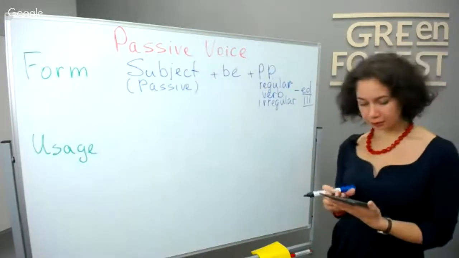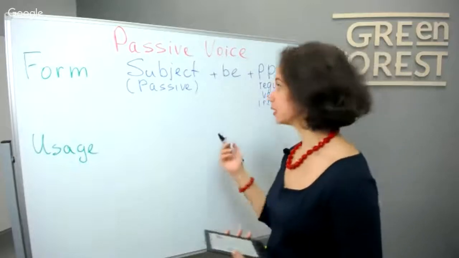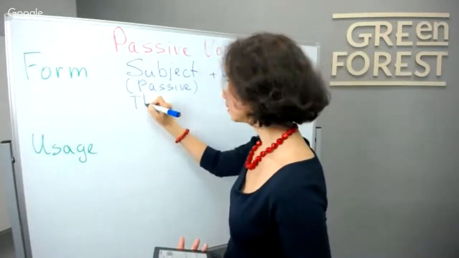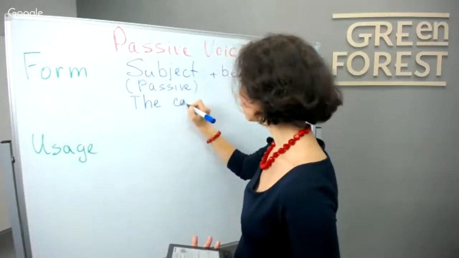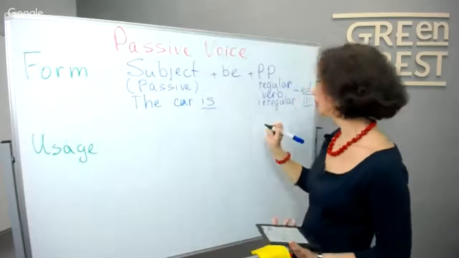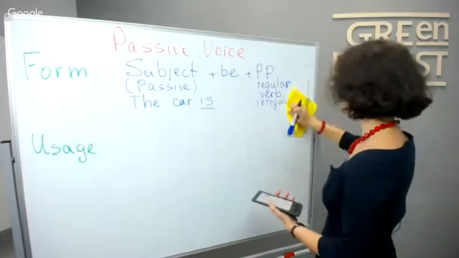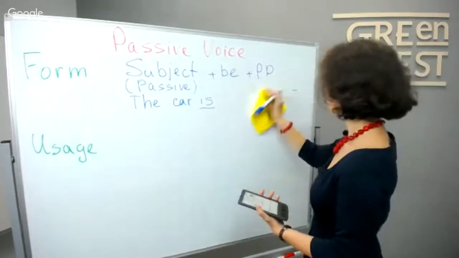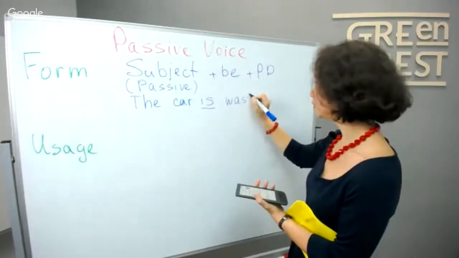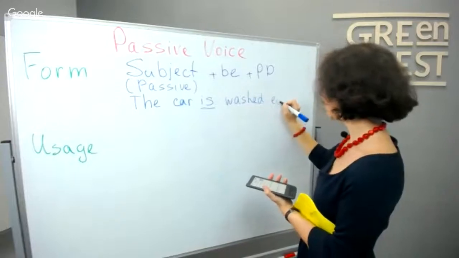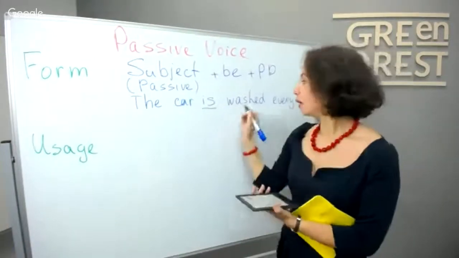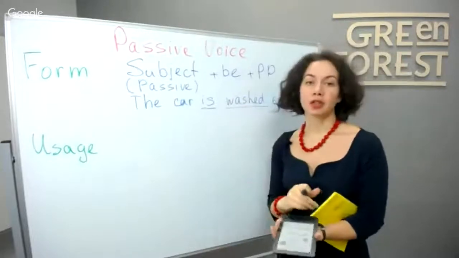Let's look at passive voice in present simple. How to form passive voice in present simple. For example, we can take one sentence. The car is, this is our to be in present simple. Sorry, I will erase it. The car is washed, let's say every day. This is our passive voice construction.